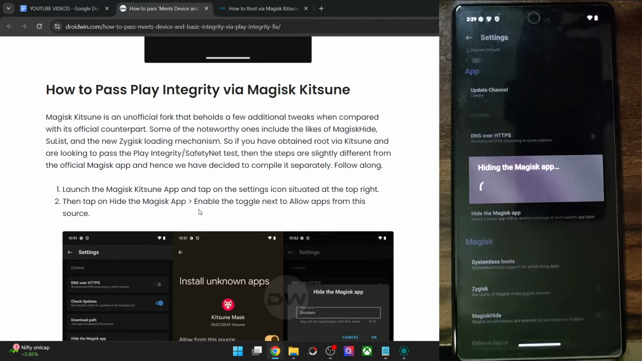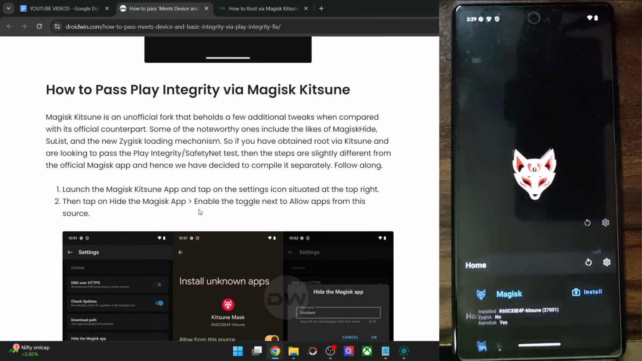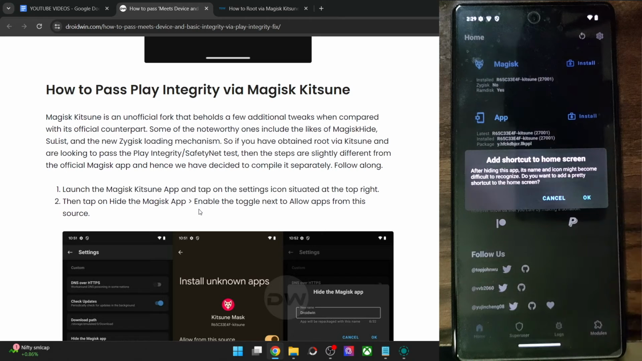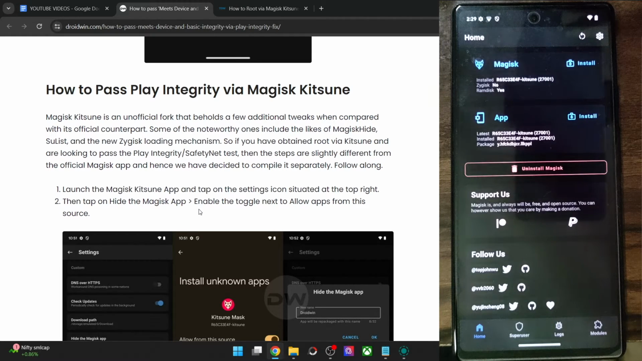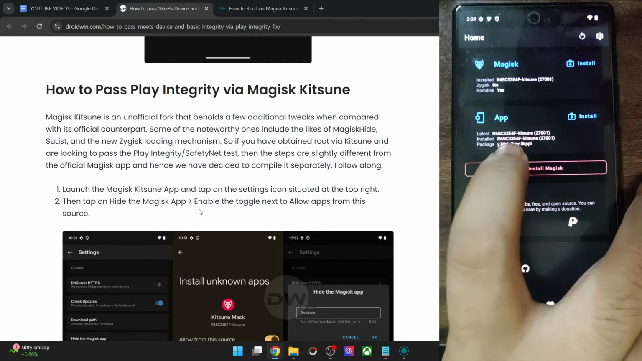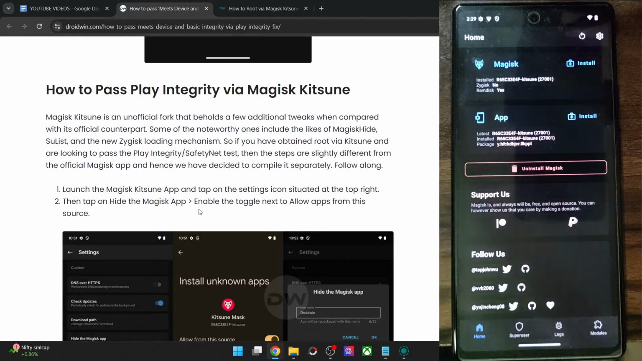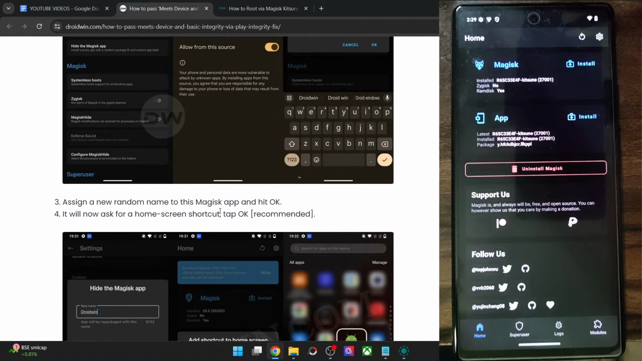Tap on OK. Just make sure not to rename it to root or something like that, because then the apps will be able to read the file. It will now ask you to add the shortcut to the home screen. I don't want the shortcut, so I am tapping on cancel. It's completely optional. Once that is done, as you could see, the app package name is now randomized. So the apps will not be able to identify Magisk now. With that said, let's move ahead.